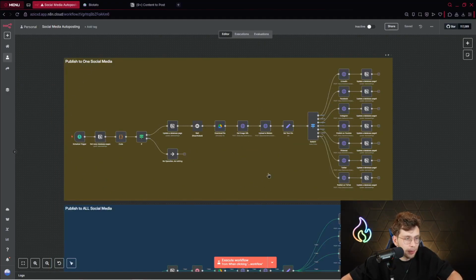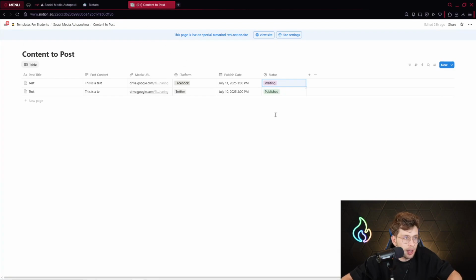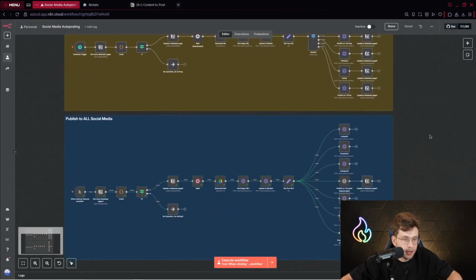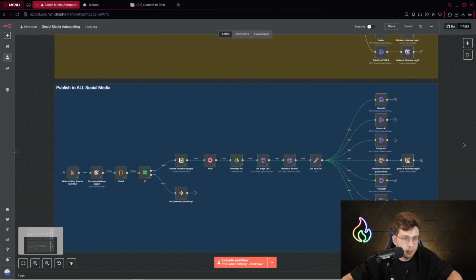And actually in this material, I've prepared for you 2 versions of this specific automation. The one is to publish the content to one social media of your needs. So let's say you've got this Notion template, and then you provide a post title, post content, and you specify the platform. So then you can publish on the specific platform, or even the second version is to publish on all social media at once. So, just the entire content on LinkedIn and Facebook, Instagram, YouTube, and so on.